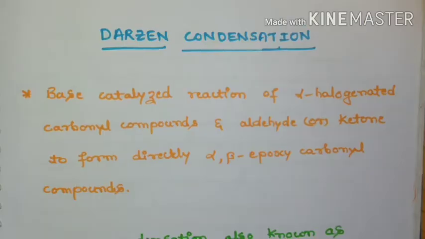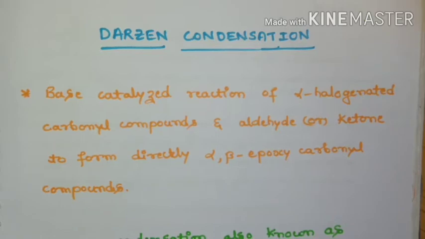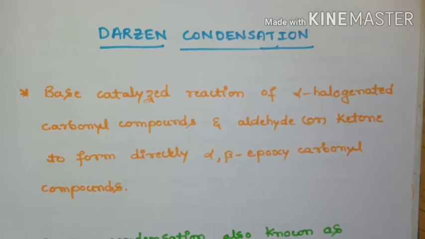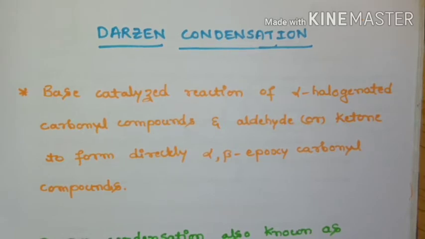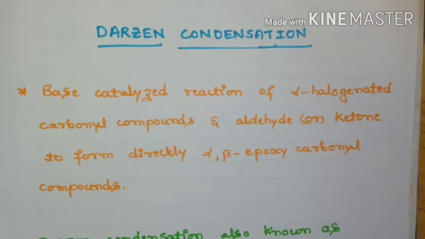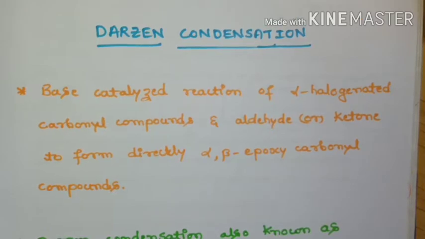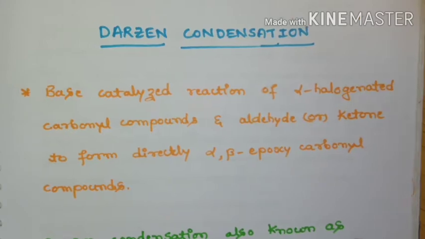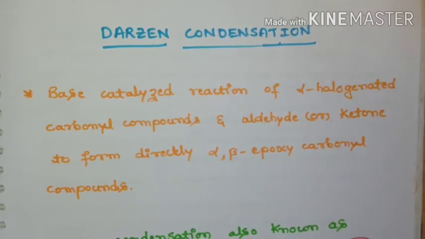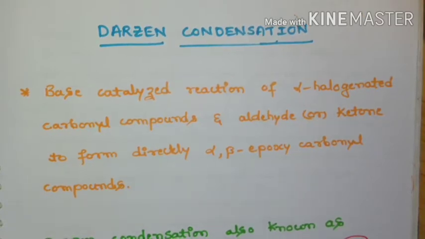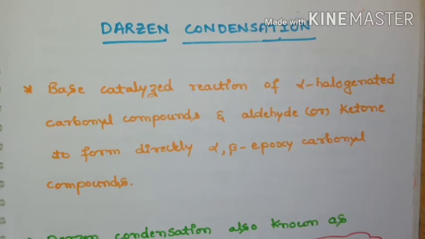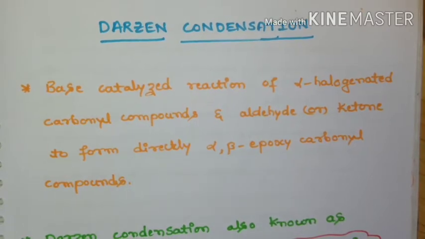Hello students. Today in this lecture I am going to discuss a very important named reaction, that is Darzens condensation. It is a base catalyzed reaction of alpha halogenated carbonyl compounds and aldehyde or ketone to form directly alpha beta epoxy carbonyl compound. So it is a base catalyzed reaction which takes place between alpha halogenated carbonyl compounds and aldehydes or ketones. And what we are going to get is alpha beta epoxy carbonyl compounds.